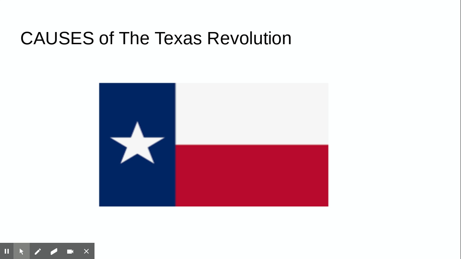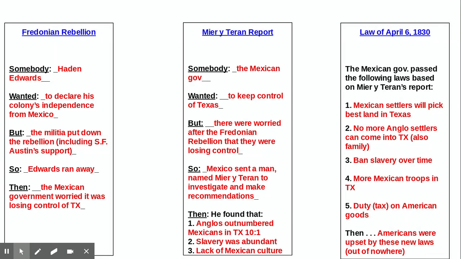Okay, so this video is going to focus on a reteach of the causes of the Texas Revolution. So in your grades, you take a look at the test that you took, the causes of the Texas Revolution. Okay, and so there were 6 main events. We had the Fredonian Rebellion, which was kind of a group of people that were not really the mainstream. Even the impresarios weren't necessarily the major impresarios, the Austins, the Green DeWitt, those type of guys. They weren't really with these guys at the time.